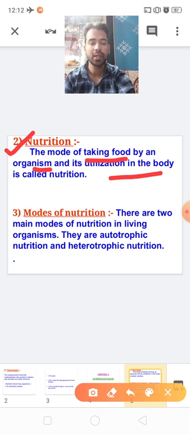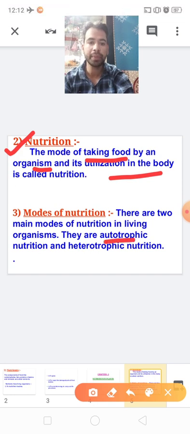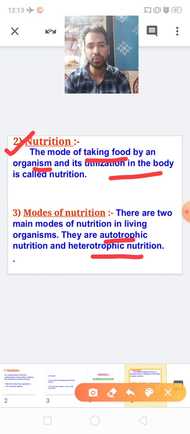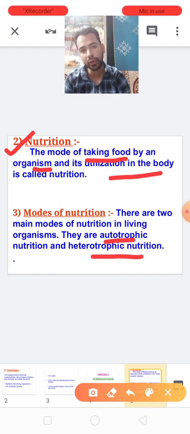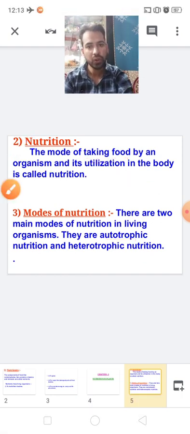Okay, there are two modes of nutrition. First is autotrophic, and second is heterotrophic. So two modes of nutrition: number one, autotrophic, and number two, heterotrophic.